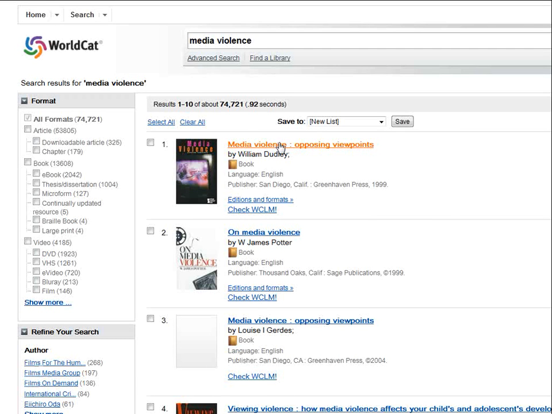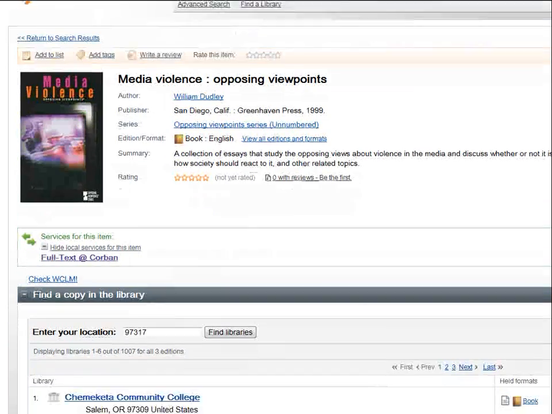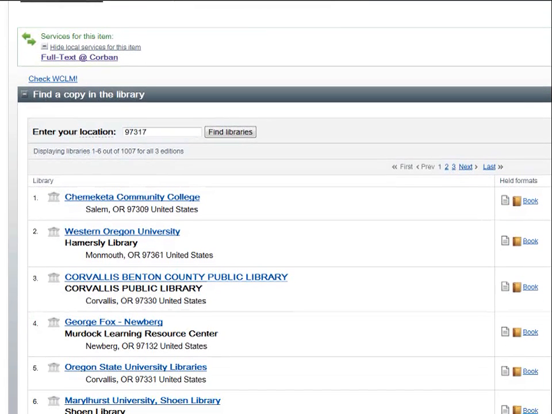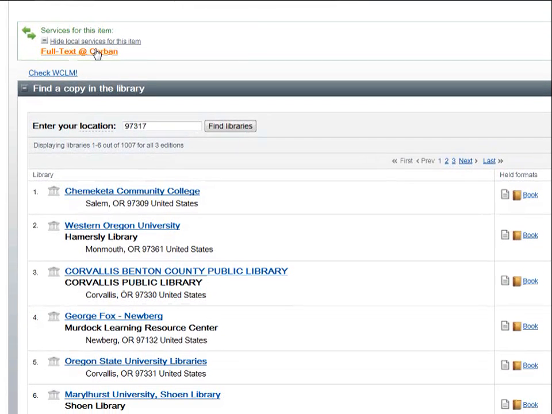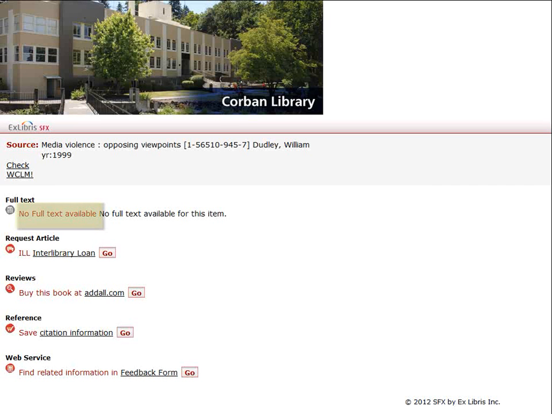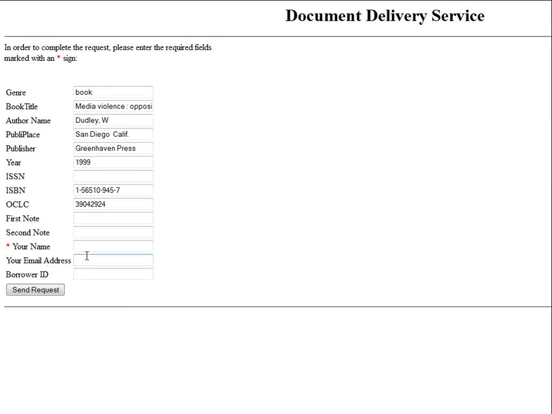If you find a book of interest, it will provide you a list of which libraries have it. This does not mean that you need to go to this library to get the book. If you hit the link that says full text at Corban, it will search our collection for this item. If it is not available, it will say no full text available, and you can request it by hitting on the Interlibrary Loan link. Fill out your name and hit Send Request. We will notify you when the item comes to Corban University's library.